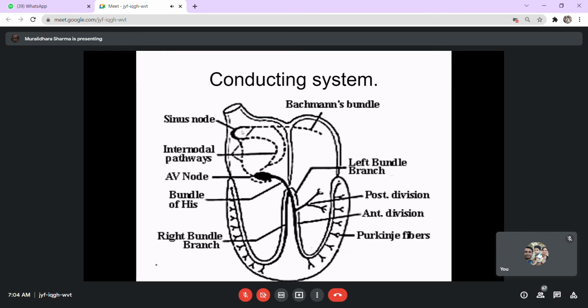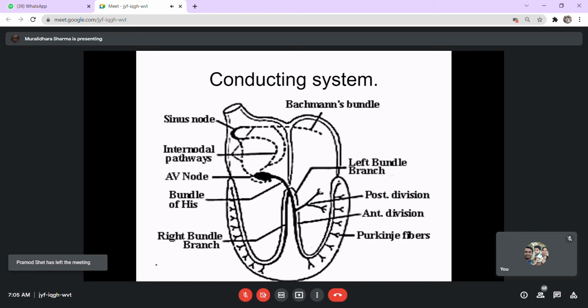But once the impulse starts, the impulse moves along the intercalated discs of the muscles in the atrial muscles throughout, and hence the conduction of the impulses occurs throughout. And in between the atrium and the ventricle, there is again a bad conductor. The impulses do not move from the atrial muscles to the ventricular muscles directly, but they move only through a specific nodular structure which we call the AV node.